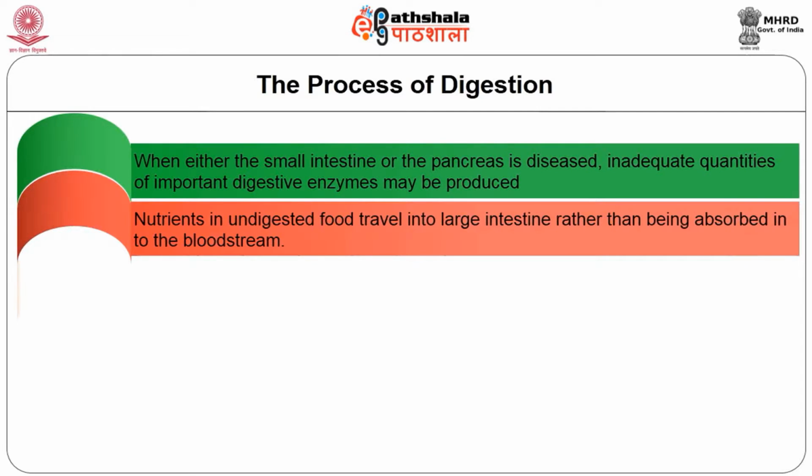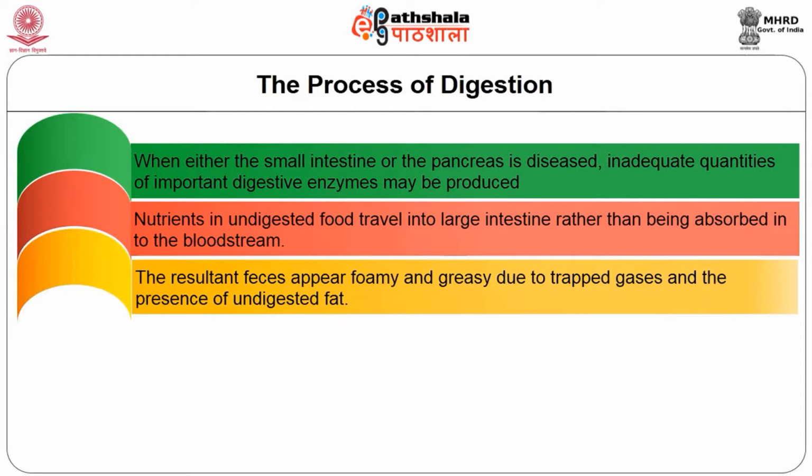In such cases, nutrients in undigested food travel into the large intestine rather than being absorbed into the bloodstream. In the large intestine, the undigested food is metabolized into acid and gas by bacteria. The resultant feces appear foamy and greasy due to trapped gas and the presence of undigested fat.